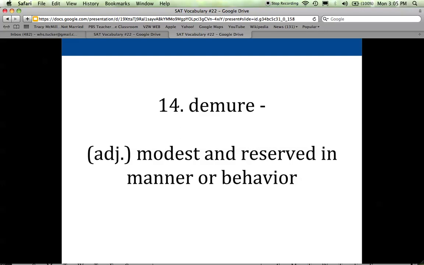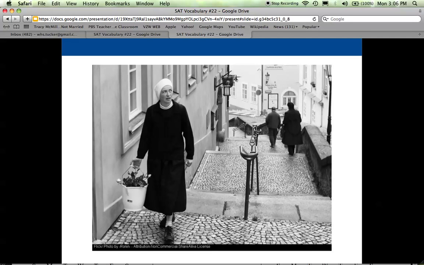14 is demure, and someone who is demure, this is an adjective, so someone who's described as demure would be considered very modest, reserved in their manner or their behavior. And so I chose a picture of a woman who's all covered up, her hair is covered up, she's wearing this long coat, very demure, dressed very conservatively.